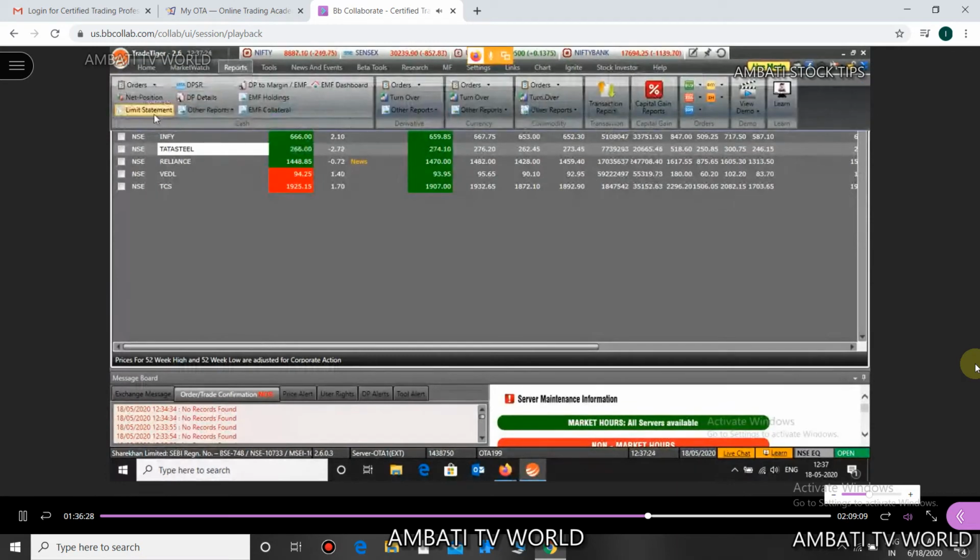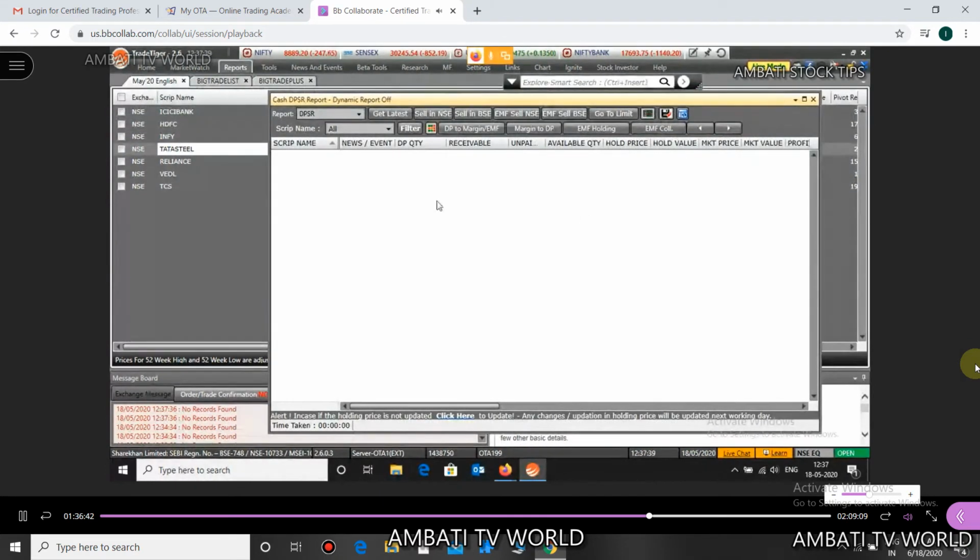Now after the limit statement you have DPSR. DPSR is nothing but depository participant and share receivable. It's nothing but your demat. The stocks that you hold for a long time will be shown here in the DPSR.